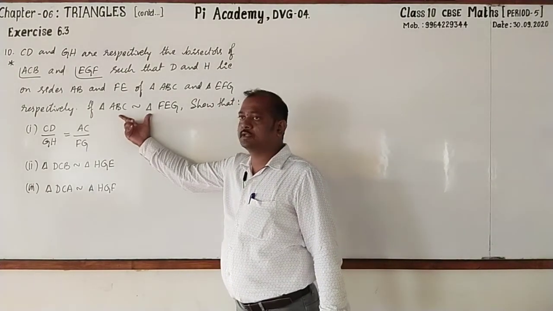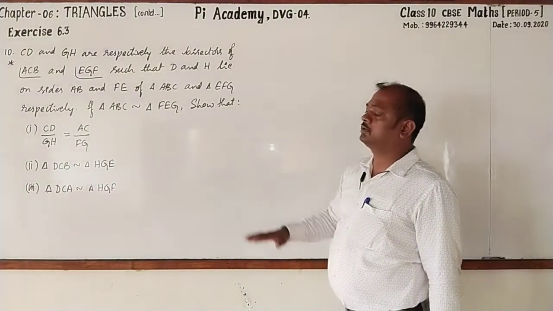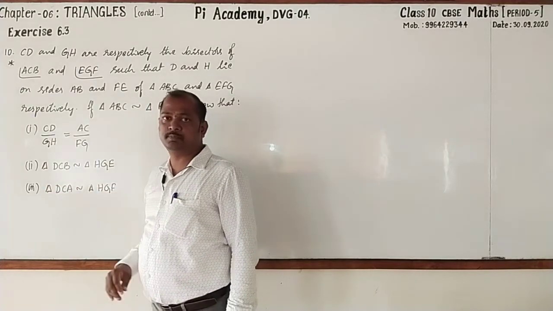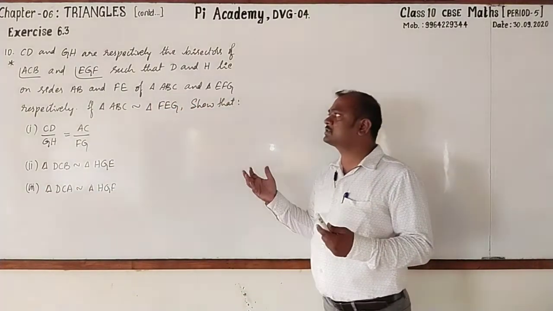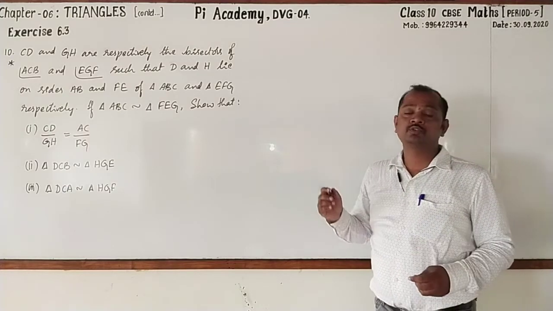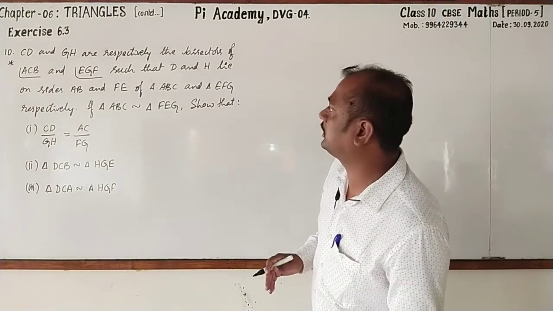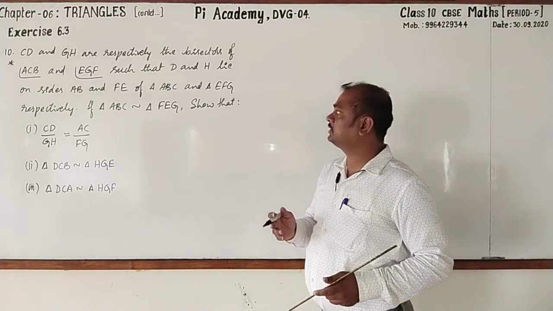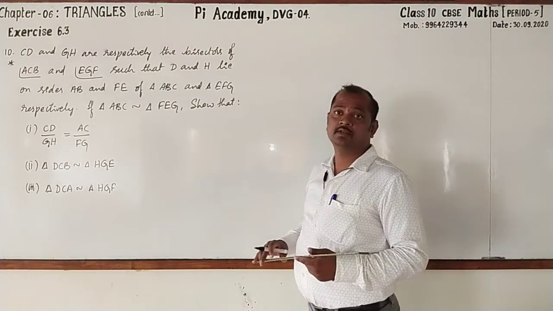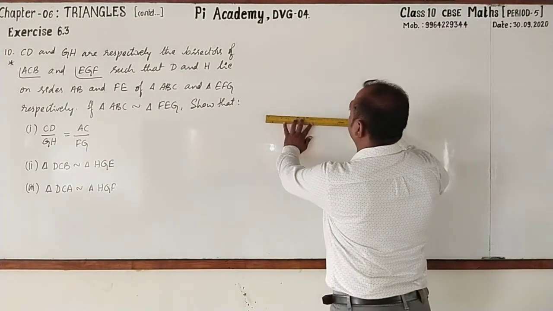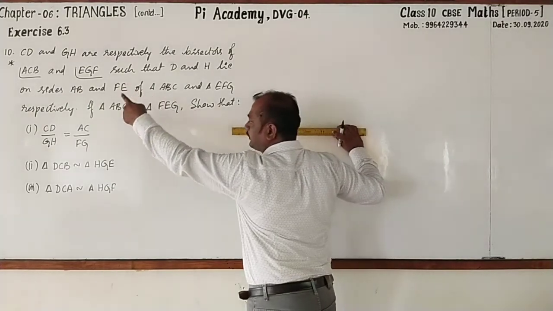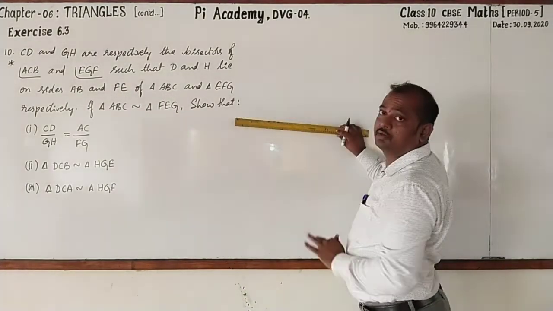If these two triangles ABC and FEG are similar, you have to prove these three statements. Obviously, you can understand this in a better way by drawing the appropriate geometrical figure. So let me go for drawing the geometrical figure. Could you tell which is that? Yes, we have to draw two triangles and these two triangles are similar. Pausing the video, you can also draw. First copy from there to here, then draw the figure.